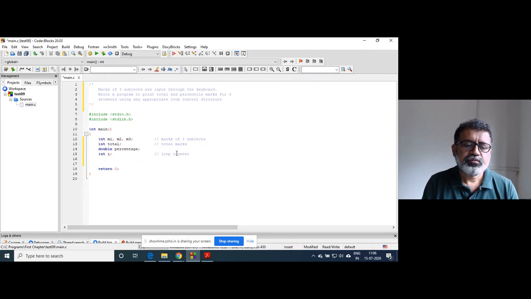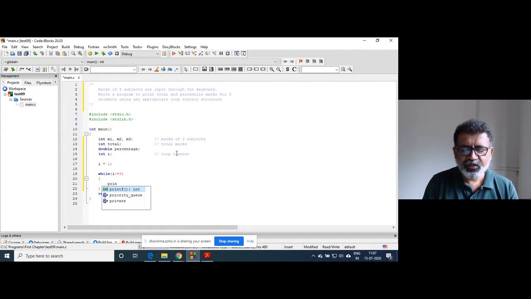Now we will execute the loop three times, so I will use the while loop. I will initialize i to 1 and then write while i is less than or equal to 3.